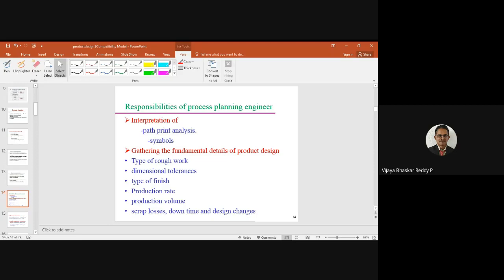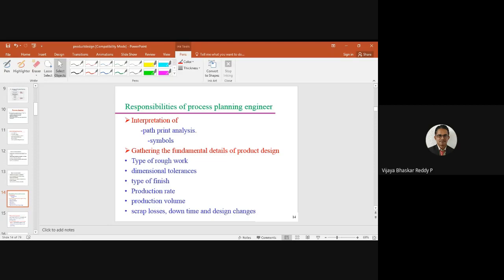Okay, and then production rate. What is the production rate that we can achieve? Type of finishing of appearance, whatever rough surface finishing is required, maybe a normal finishing, or high quality precision is required. That also we need to consider. Production rate, how many units we need to produce. Based on that, we need to follow it, encouraging the people to get involved to produce the expected targets. Okay. And production volume, what are the units that you are going to produce? You can total it and properly secure it in, maybe, open stores. Okay, based on that we can plan.